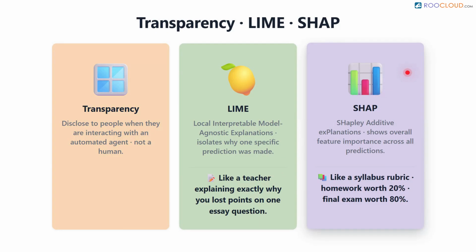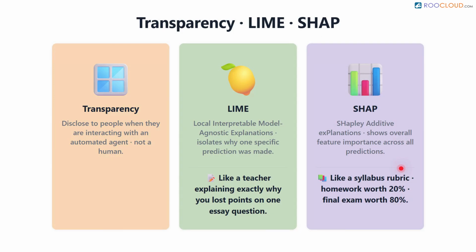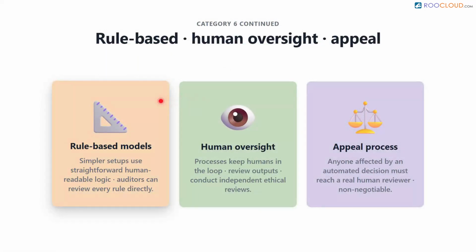Another tool is SHAP, or Shapley Additive Explanations. SHAP provides a broader view, showing the overall importance and weight of different features across all predictions. It is like looking at the syllabus rubric for the entire semester, seeing that homework is worth 20% and the final exam is worth 80%. For simpler setups, auditors can review rule-based models which operate on straightforward, human-readable logic.